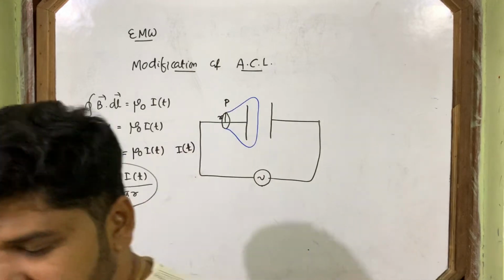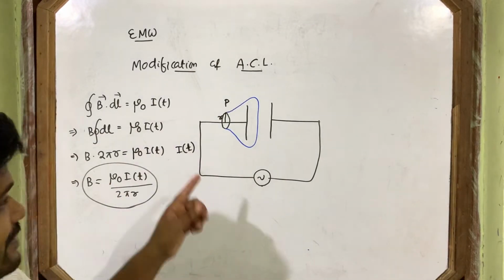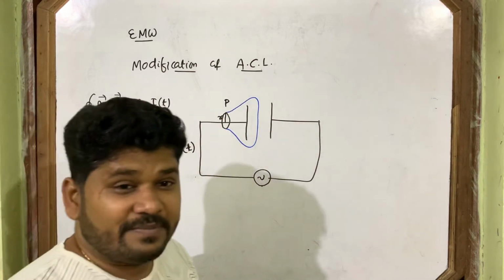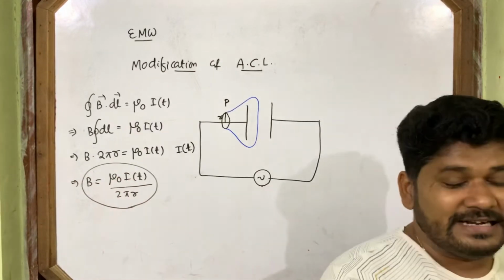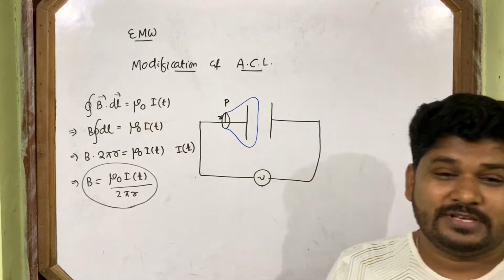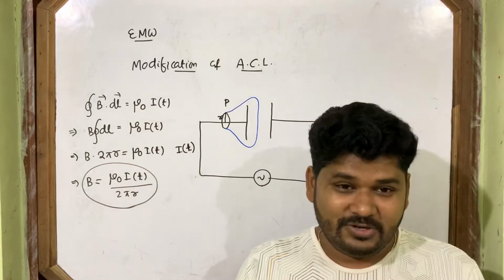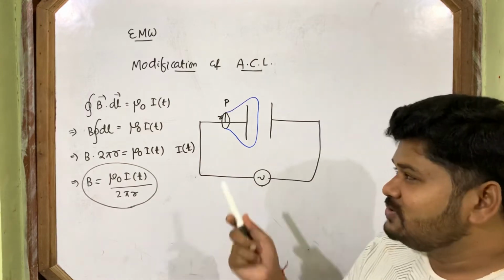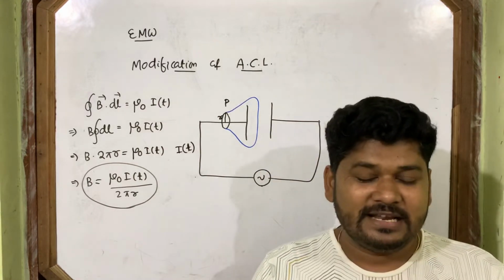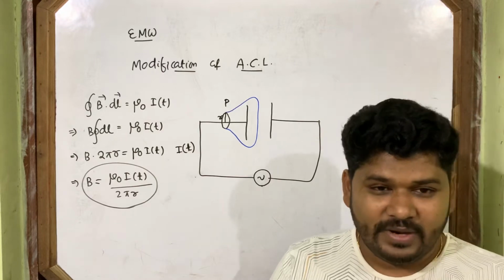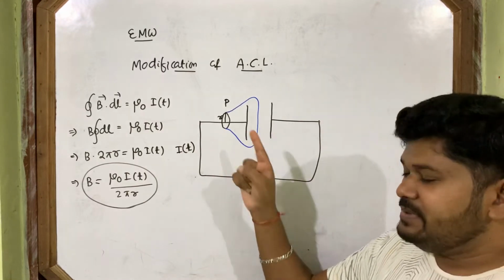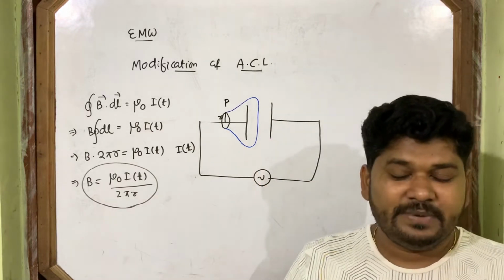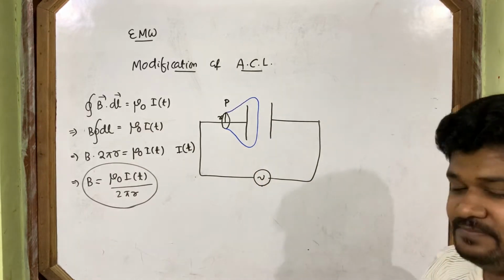How does it look? I change the Ampere loop, you see. It looks like what? Which type of shape? It looks like a tiffin box. It looks like a pot. I'm not telling my own language, I'm telling the language of the NCERT book. It looks like a pot, like a tiffin box, where the lid is the previous Ampere loop and the bottom remains between the two plates of the capacitor.